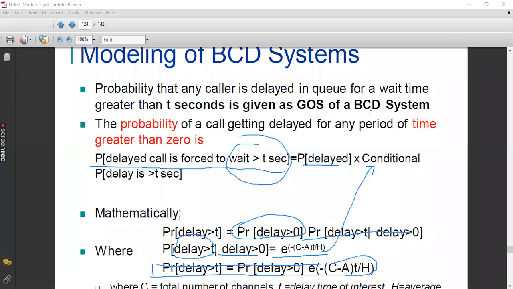From tomorrow onwards, we have to do the problems from this BCD system. There are 4 to 5 problems. And then we'll go for cell splitting and cell sectoring. Any doubts?